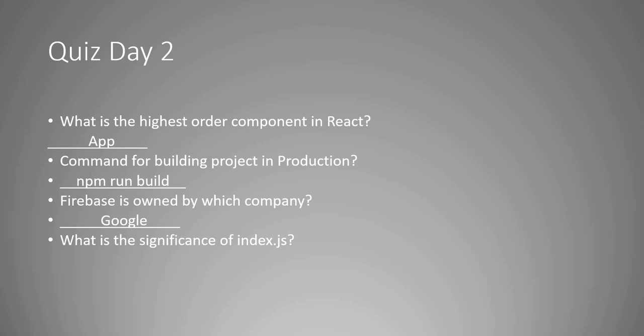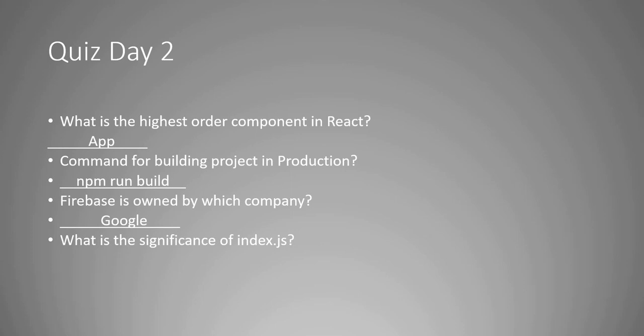Rendering a DOM means what? For representing the document as objects, yes, because whatever JavaScript we write and whatever is painted on the canvas is just objects.